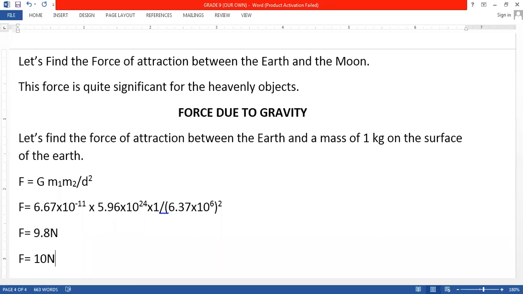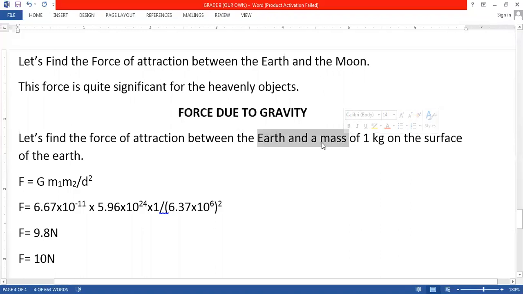Exactly. So this is the value of the force of attraction, and that is the reason why, beta, you will find that if you take any object and it falls from your hand, what is the future of that object? You will find that object falls on the earth. What happens to that object? That object falls on the earth. Why is it falling on the earth? Because there is a force of attraction between the earth and that object.